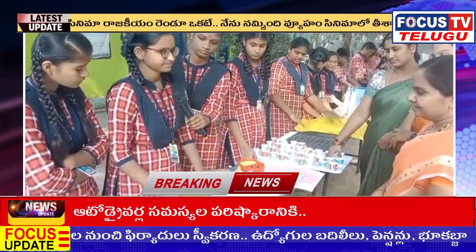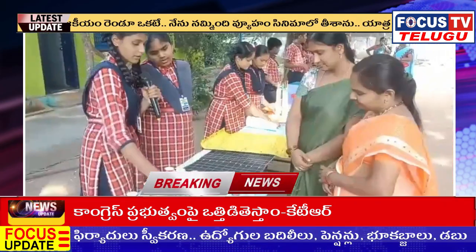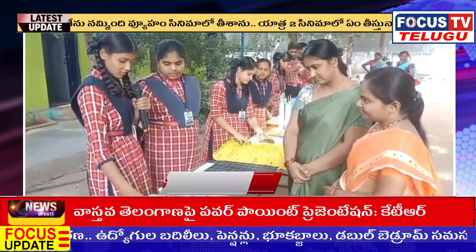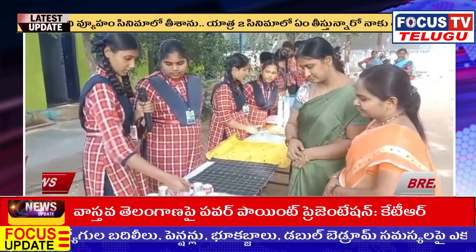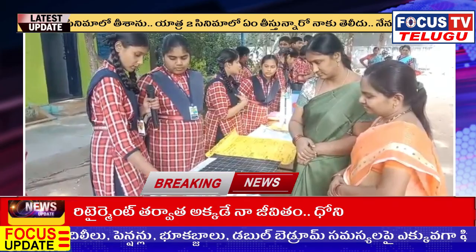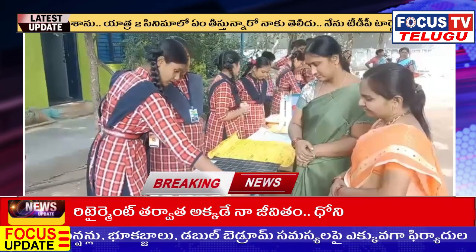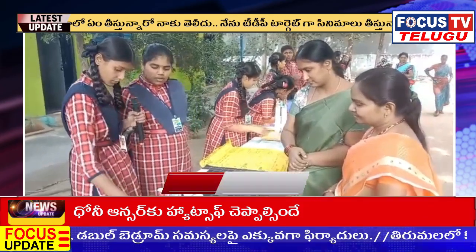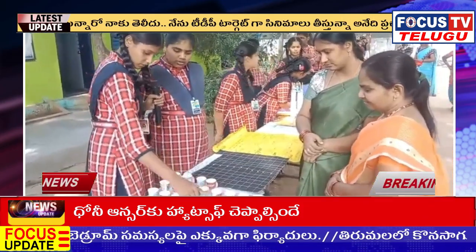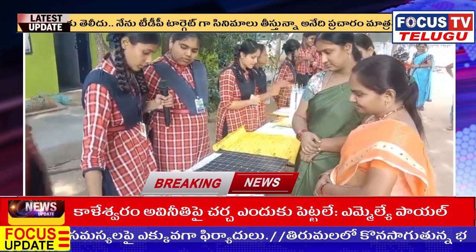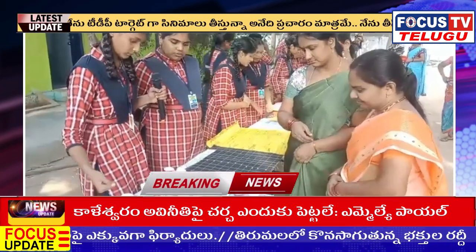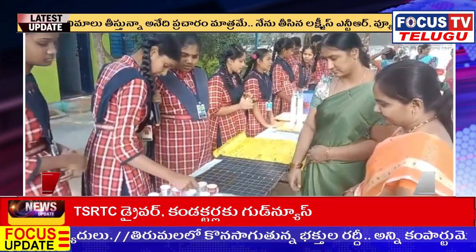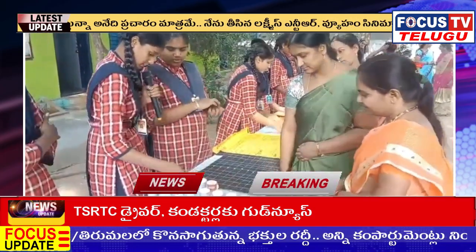Multiples of 2: 2 1s are 2, 2 2s are 4, 2 3s are 6, 2 4s are 8, 2 5s are 10, 2 6s are 12. Multiples of 4: 4 1s are 4, 4 2s are 8, 4 3s are 12, 4 4s are 16, 4 5s are 20, 4 6s are 24.